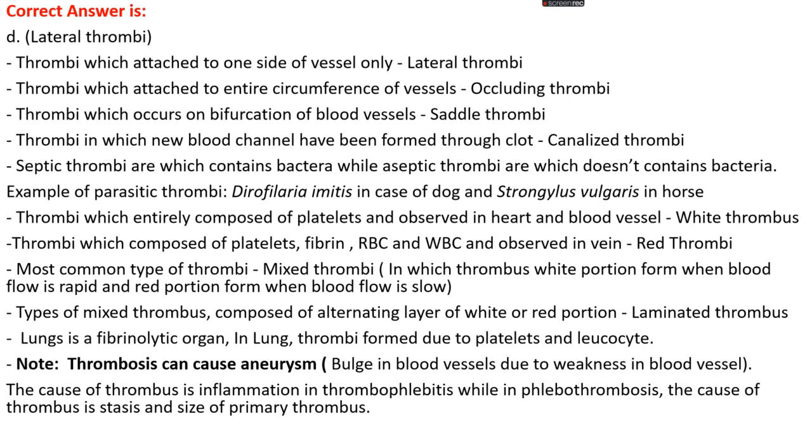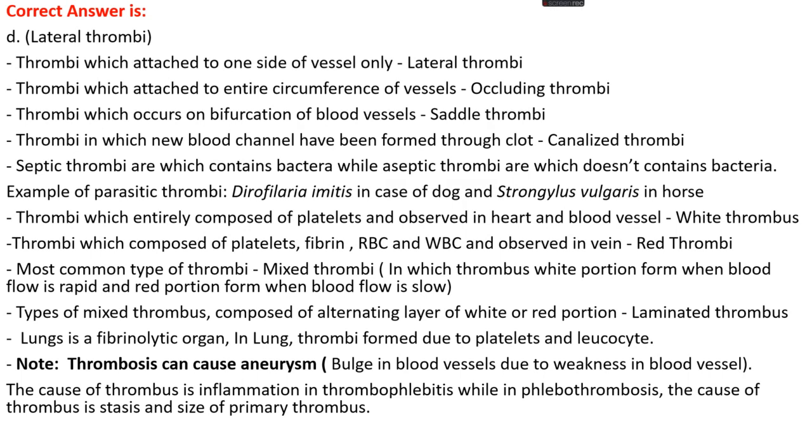White portions form when blood flow is rapid, and red portions form when blood flow is slow. A mixed thrombus composed of alternating red and white layers is known as a laminated thrombus.